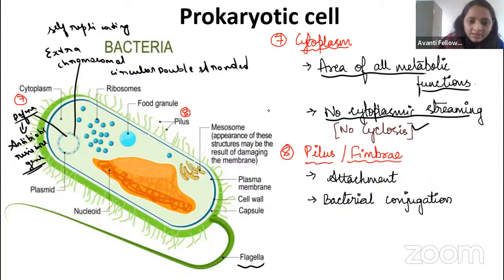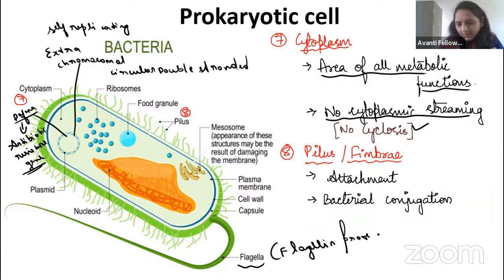In the bacteria, the flagella is made up of flagellin protein. Remember, guys, flagellin protein. So when you are talking about the flagella, it is made up of the flagellin protein. That's it. We'll talk about the flagella in detail. And let us see about the pili and the fimbriae. Okay, guys. What is fimbriae?